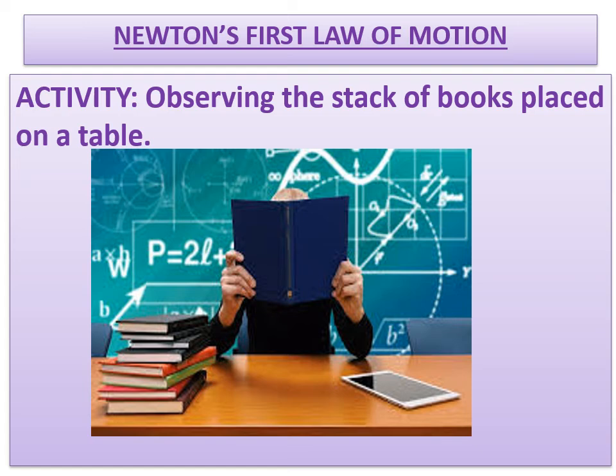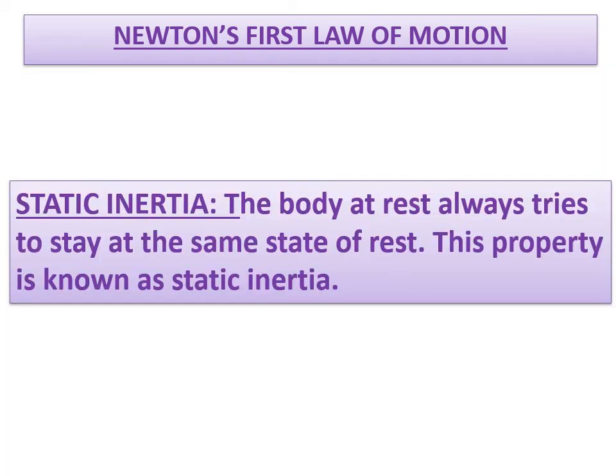Okay, I hope you have understood this. What are the activities I have explained? So on the whole, you have to remember what static inertia is. Static means at rest. So here, static inertia means the body at rest always tries to stay in the same state of rest. This property is known as static inertia. So a body wants to continue its state of rest unless it is compelled by some external force. It will not change its state from rest to motion.